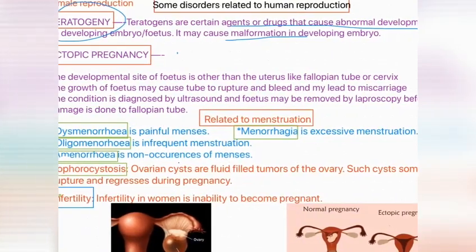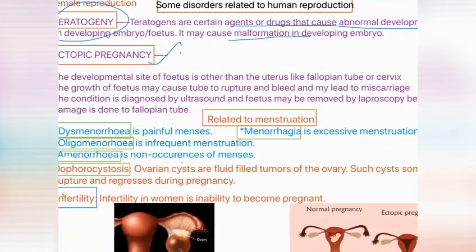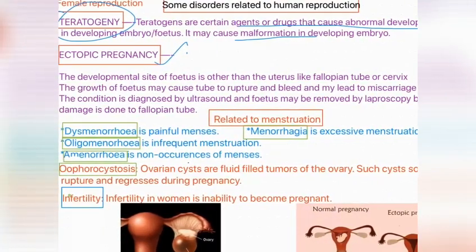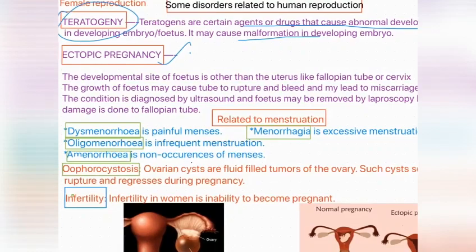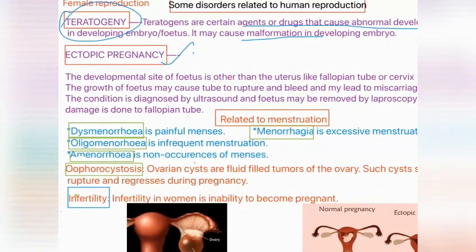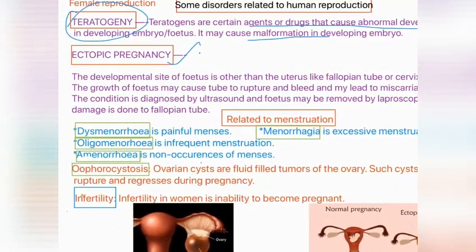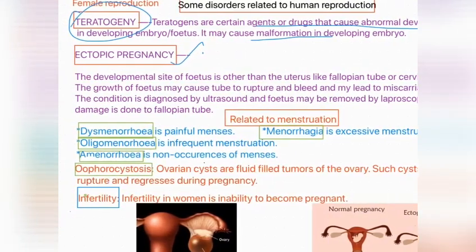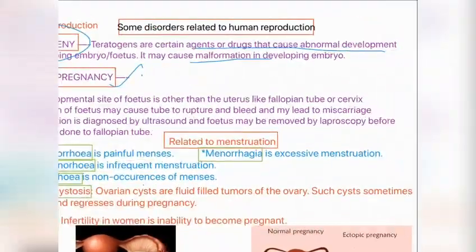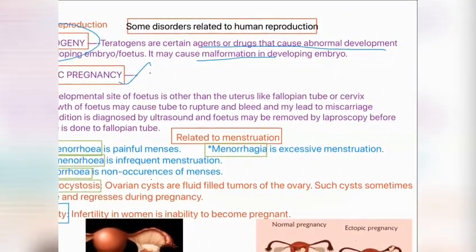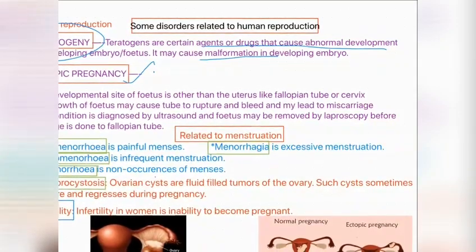Ectopic pregnancy, that's very important. Ectopic pregnancy, the development site of the fetus is generally the uterus. In the uterus the fetus develops, but if the developmental site of the fetus changes, it becomes other than the uterus, like the fallopian tube or cervix. If the fetus starts developing in the fallopian tube or cervix, not in the uterus, then this is ectopic pregnancy.